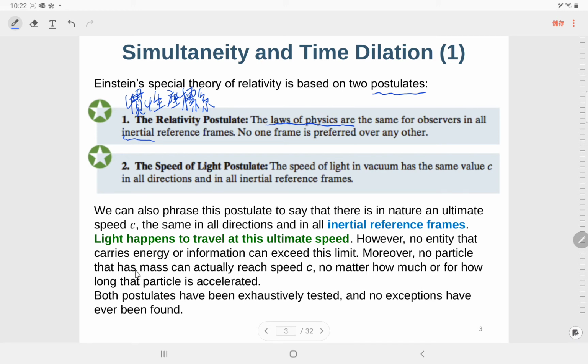Moreover, no particle that has mass can actually reach speed c, no matter how much or for how long that particle is accelerated. Both postulates have been exhaustively tested, and no exception has ever been found.